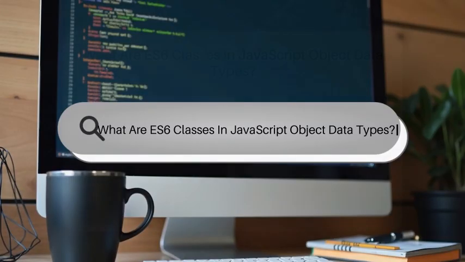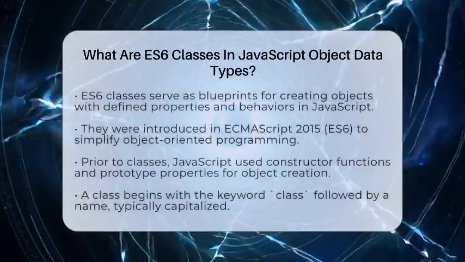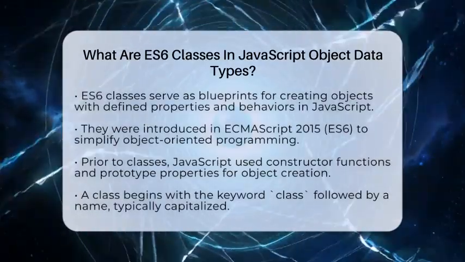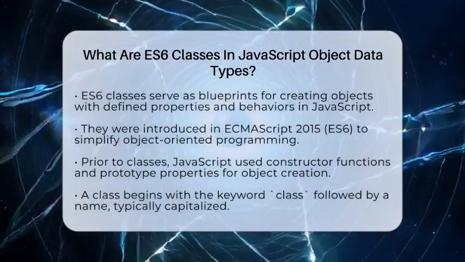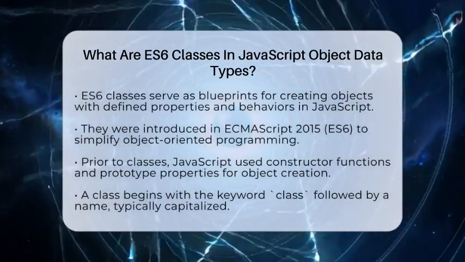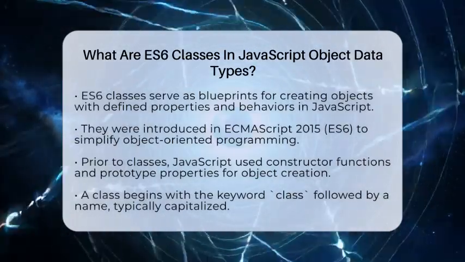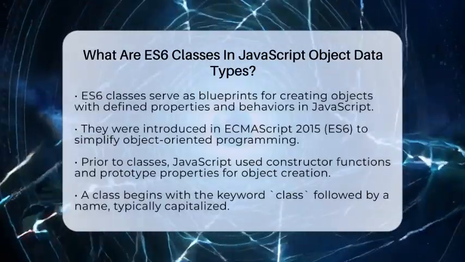What are ES6 classes in JavaScript object data types? Imagine building a house from a blueprint. You use the blueprint to create many houses that look similar but have their own unique features. In JavaScript, ES6 classes act like that blueprint. They are a way to define how objects should look and behave.